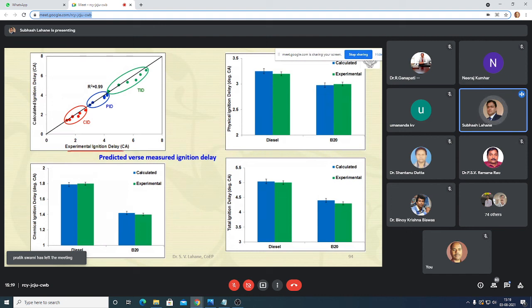Then we have compared the calculated ignition delay, that is the predicted ignition delay, and the experimental ignition delay. We got a trend line around 0.9, so the results are perfectly matching, calculated and experimental.